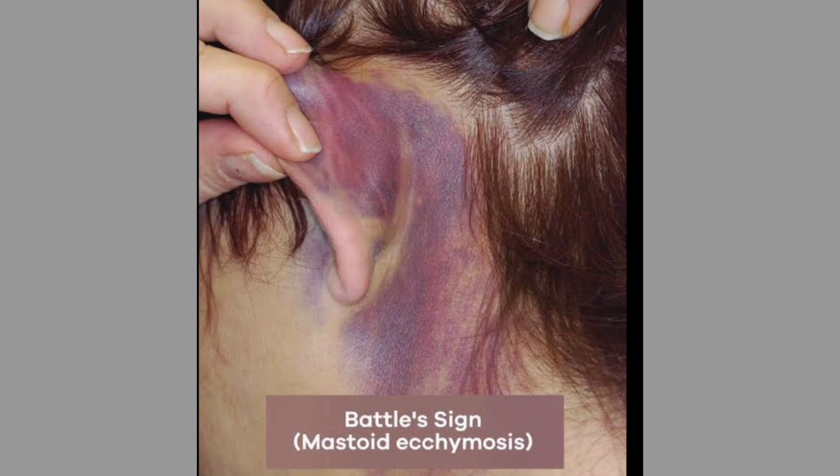The next important thing is signs of head injuries. The first one is Battle sign. Battle sign is also known as mastoid ecchymosis. It is bruising behind the ear that indicates a basilar skull fracture. This picture is an example of Battle sign.